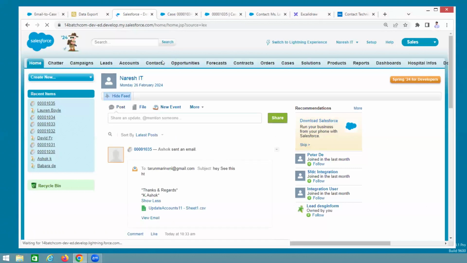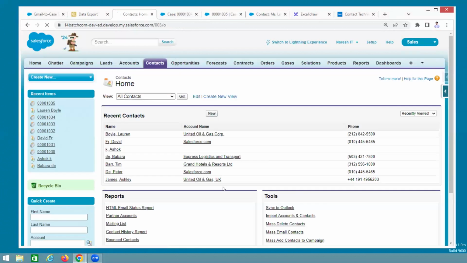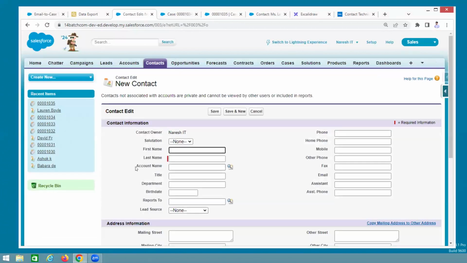That's the reason. Contact, see? For every contact, the account is optional. In this case, it's lookup. Whenever an account is deleted, all contacts are deleted. In that case, it is master. That is the reason account and contact behave both ways. That's the reason it is a mixed relationship.